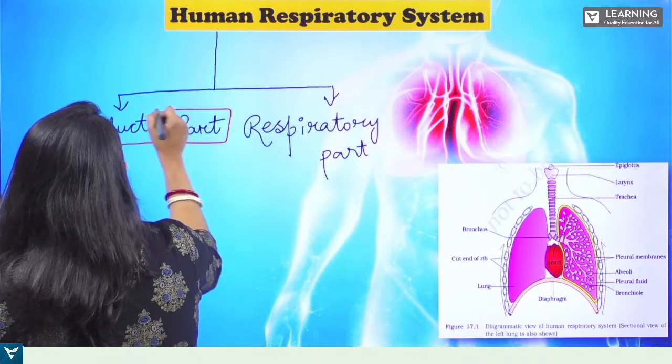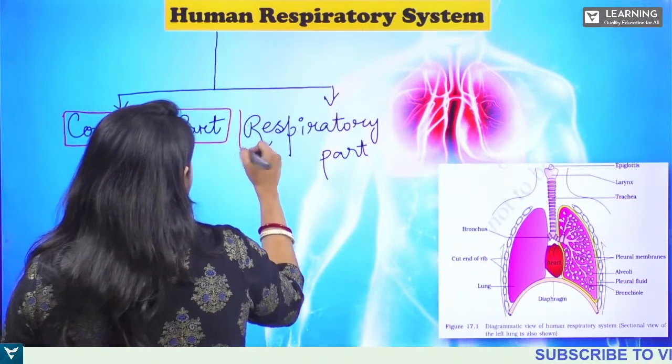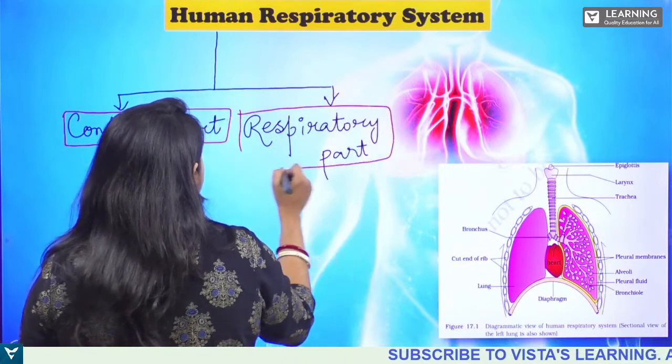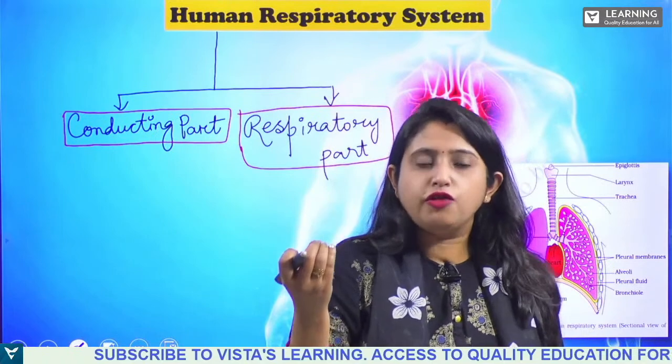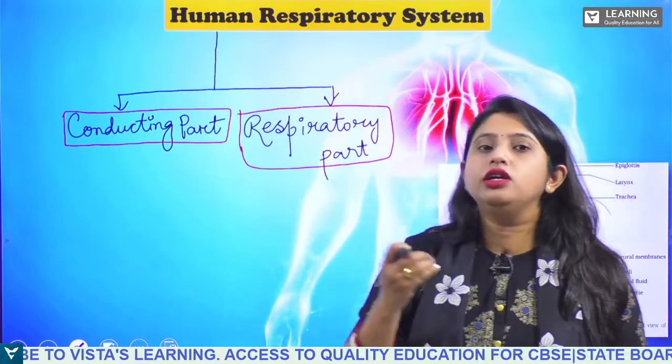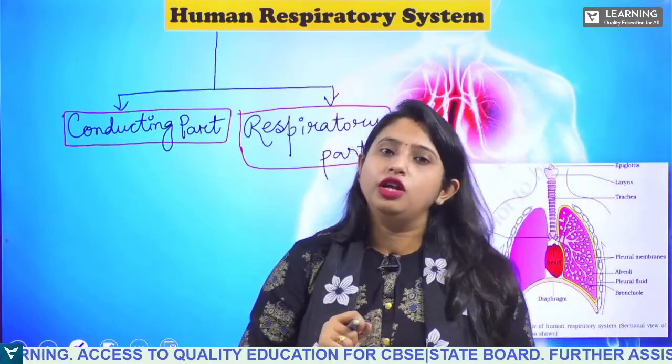Now, can you tell me which ones are the conducting part? The conducting part is the part which is bringing only the oxygen-rich air from the atmosphere and delivering it to the alveoli of the lungs, okay?